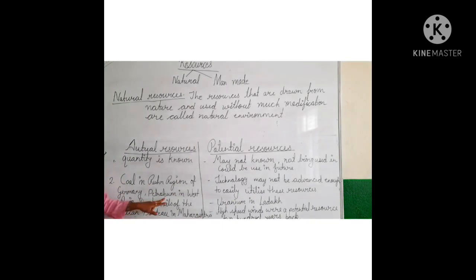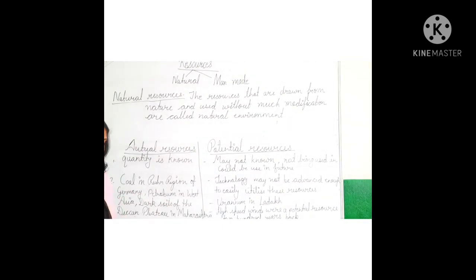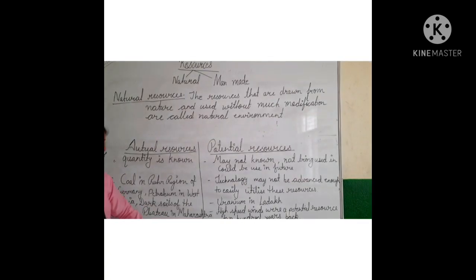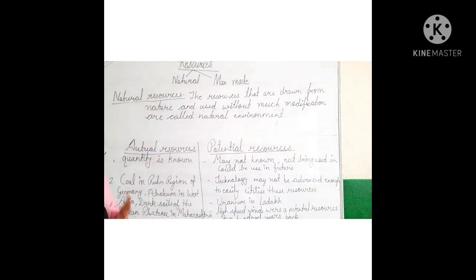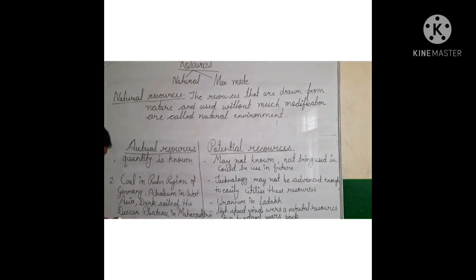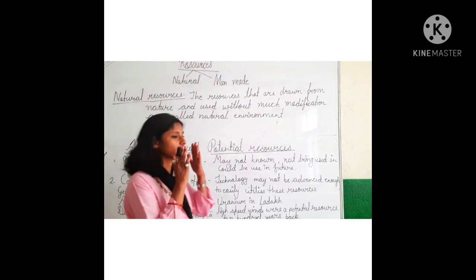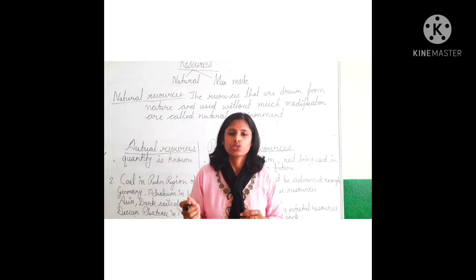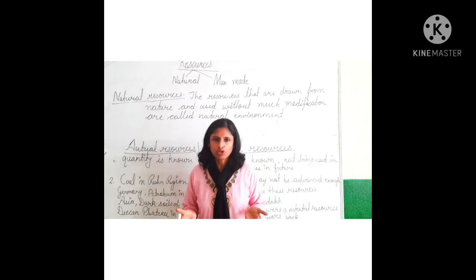For example, coal in the Ruhr region of Germany, petroleum in West Asia, the black soil of the Deccan Plateau in Maharashtra, and windmills in the Netherlands, Nagercoil in Tamil Nadu, and some parts of Gujarat. These are examples of actual resources.